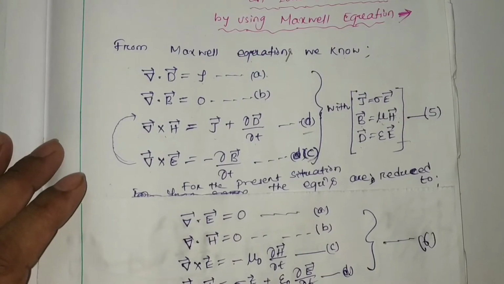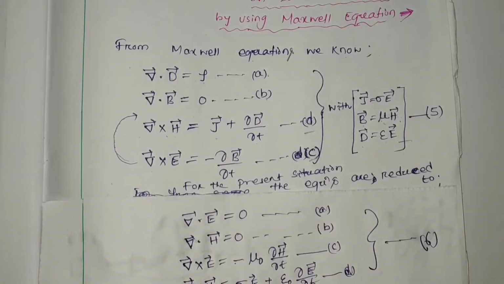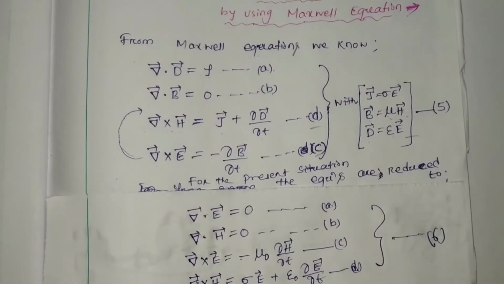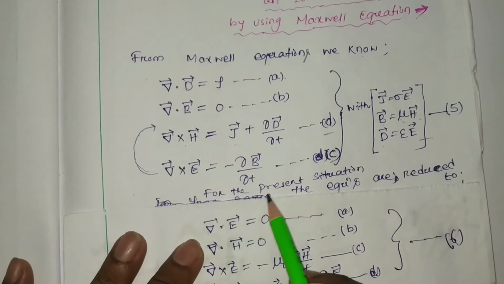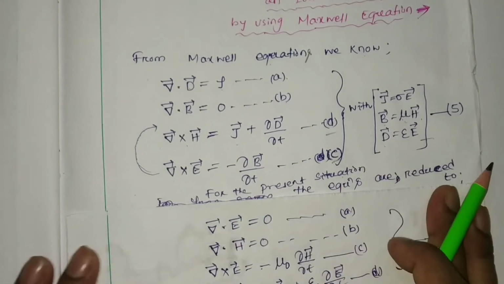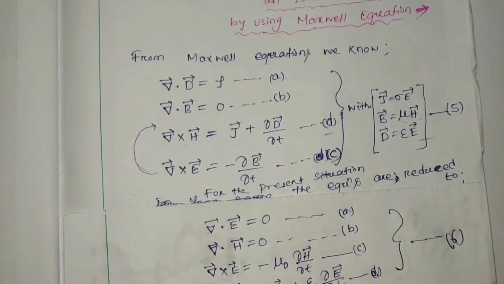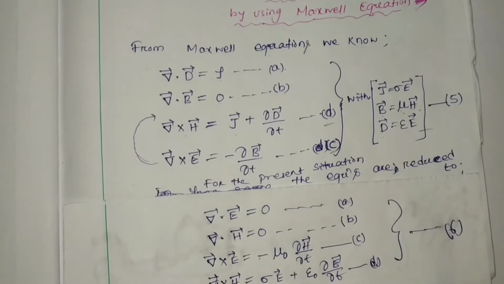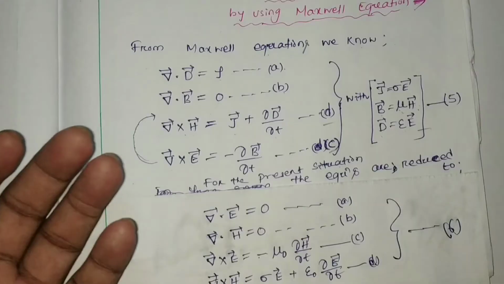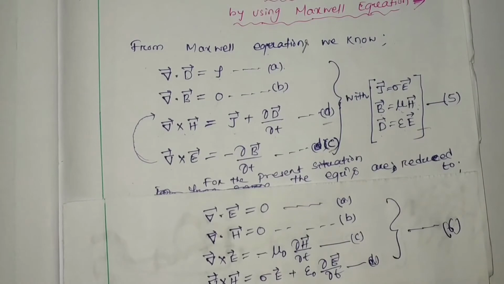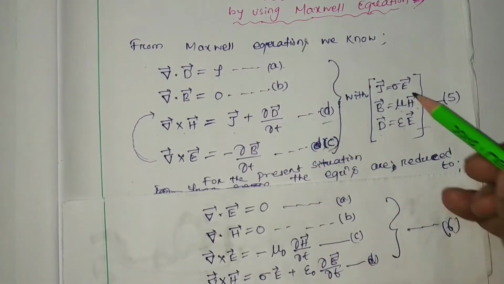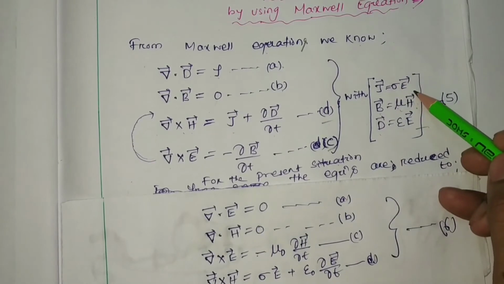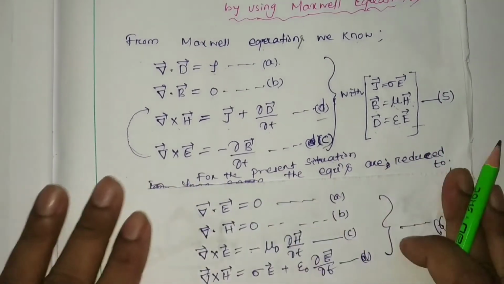So these are your four Maxwell equations. But for the present situation, we are considering the ionized medium, that means your plasma medium. For this plasma medium, these four Maxwell's equations can be written with the help of this one.